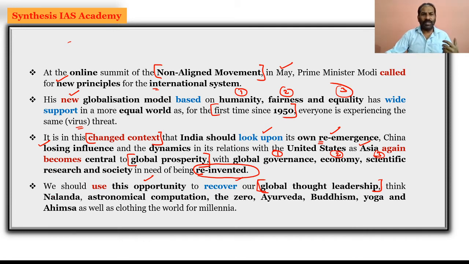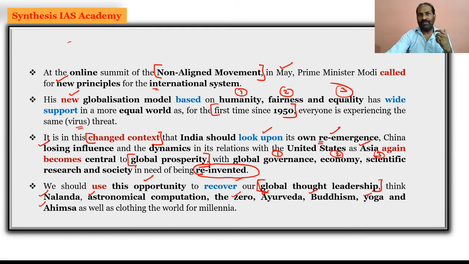And because of our past, that is the Nalanda University, astronomical computation, the invention of zero, Ayurveda, Buddhism and yoga, and most important is Ahimsa, which we actually project, and we make sure that peace is restored in our neighboring countries, and also in West Asia, or else in the Southeast Asian countries, and further into the Middle East and the Persian Gulf. So we are definitely making sure that we propagate peace, and we are for Ahimsa. So these can make sure that we are re-emerging.